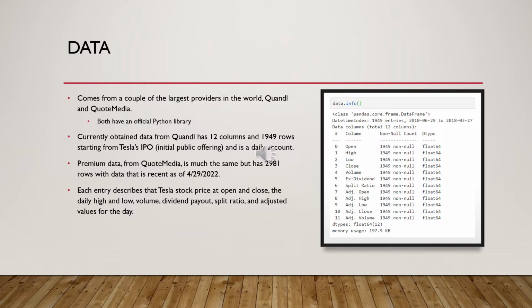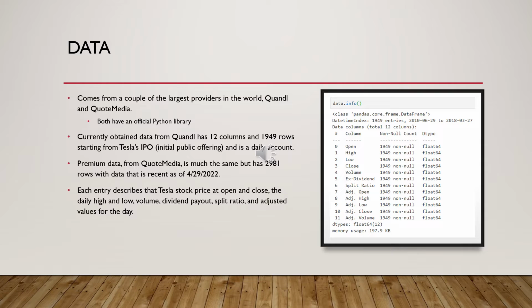Before we start delving into which models we could use, first we got to get familiar with our data. The data comes from two of the largest providers in the world for stock market data, and that is Quandl and Quote Media, and they both come with their own Python library, which makes it easier for extraction. Taking a look at the snippet, we can see that the data comes with 12 columns and about 1900 rows, where each row is a daily entry of the financial information for the Tesla stock. That includes the open, the high, the low, the close, the volume, etc.